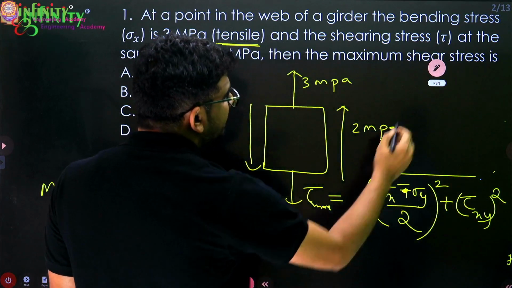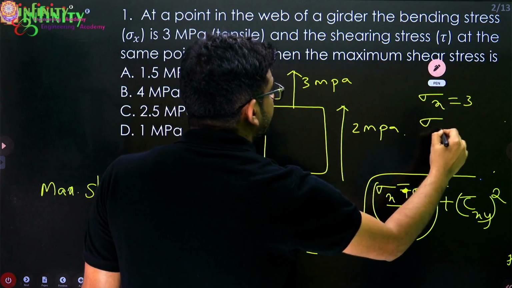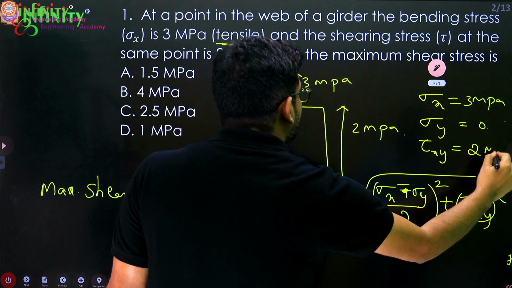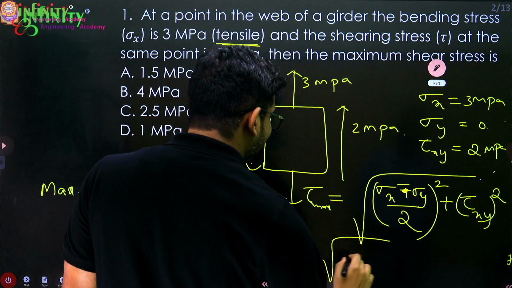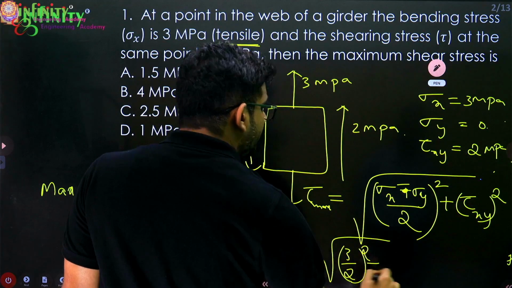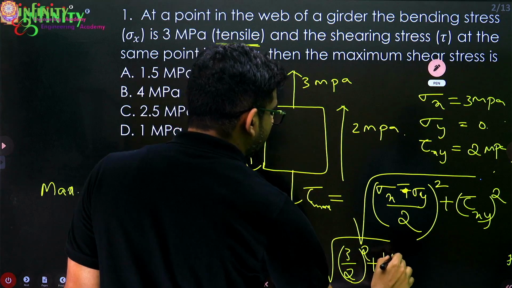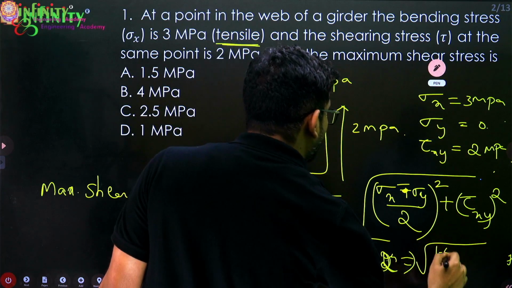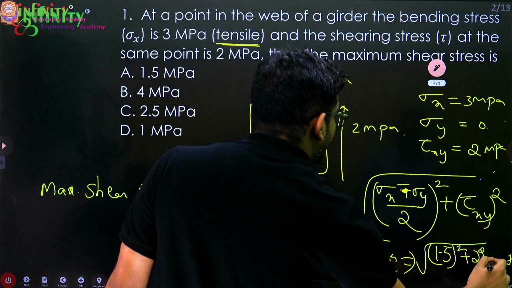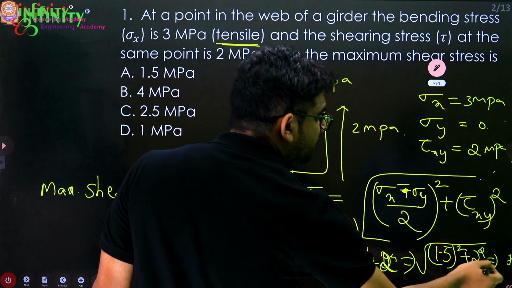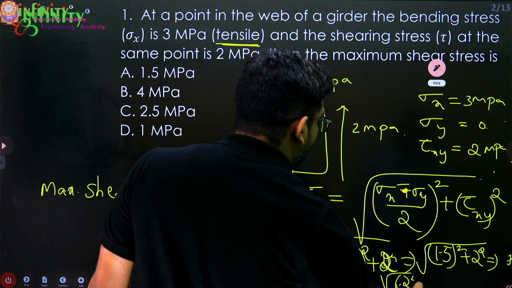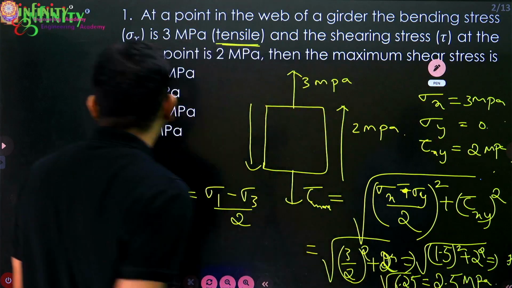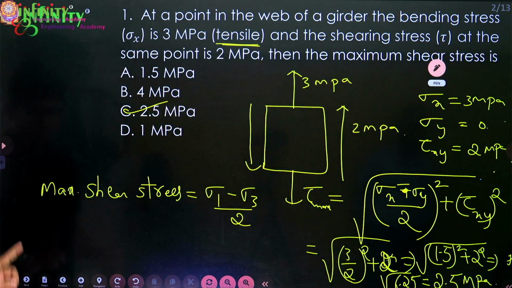Now in this case, sigma x equal to how much? Sigma x equal to 3 MPa, sigma y equal to 0 and tau xy equal to 2 MPa. So just substitute that here, you will get it as 3 by 2 whole square plus tau xy square. Tau xy equal to how much? 2. Tau xy is 2 MPa. So 3 by 2 whole square means that is 1.5 whole square plus 2 square, and this value will be equal to under root of 6.25. Okay, under root of 6.25, and you know under root of 6.25 is how much? 2.5. So 2.5 MPa is the answer for this. So that's the first question.